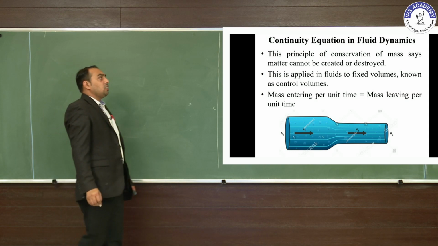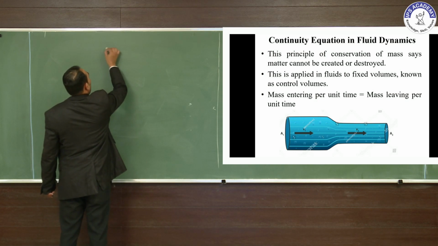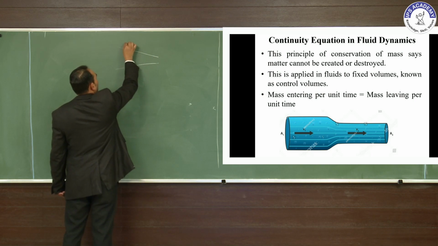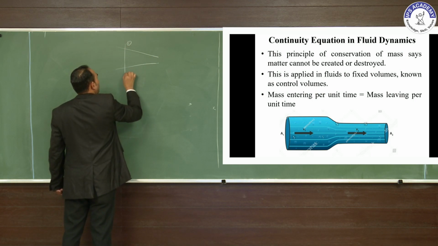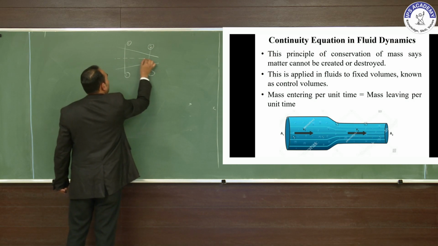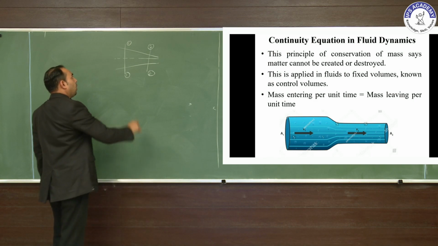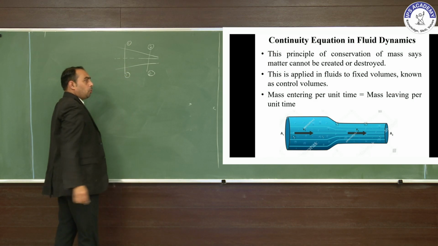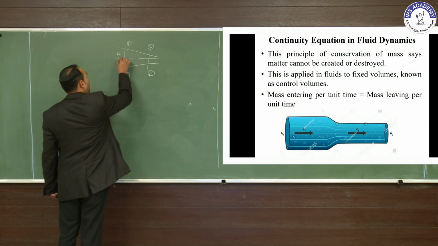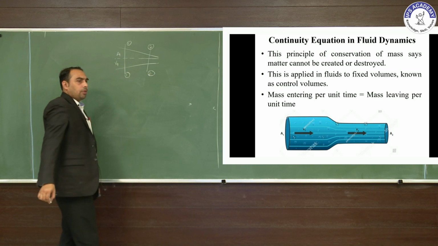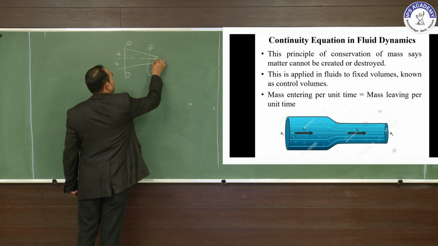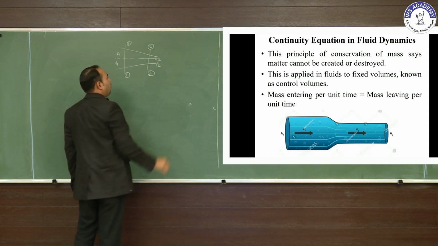Suppose we take any two sections, this is section 1 and this is section 2. At section 1 the area is A1 and the velocity is V1, and at the second section the area is A2 and the velocity is V2.